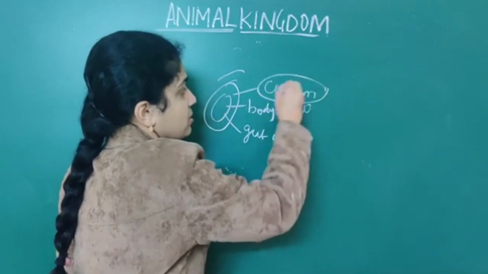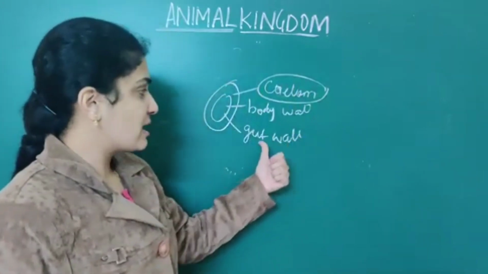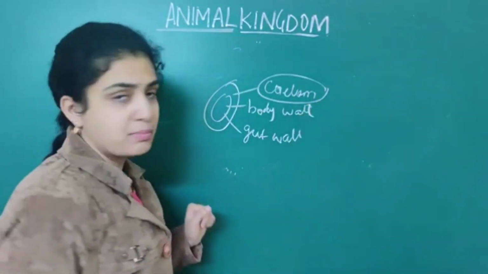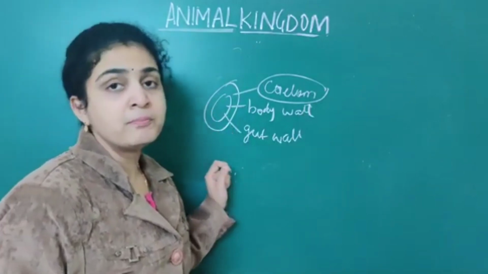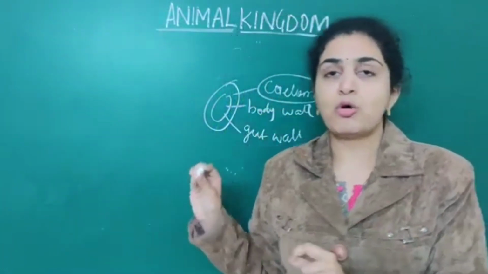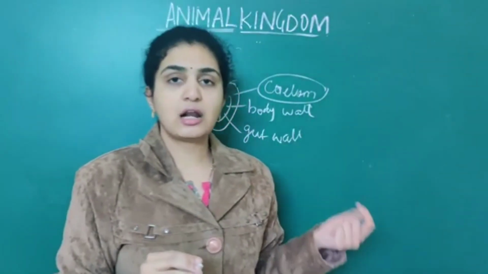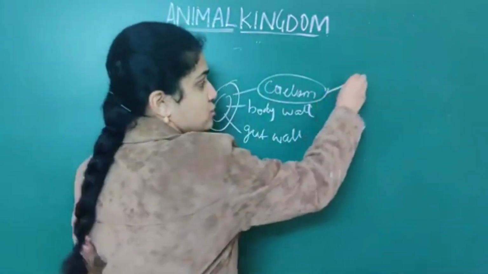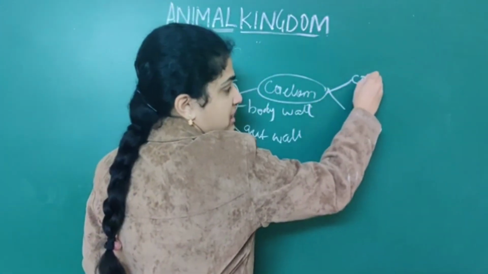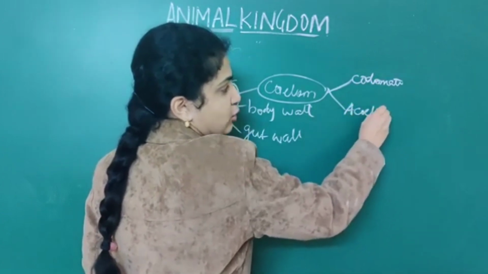So what is this coelom? Coelom means a cavity that is present between the body wall and gut wall. If the coelom is present, they are called coelomates. If the coelom is absent, they are called acoelomates. So coelom is present, so coelomates. Acoelomates means coelom is absent.